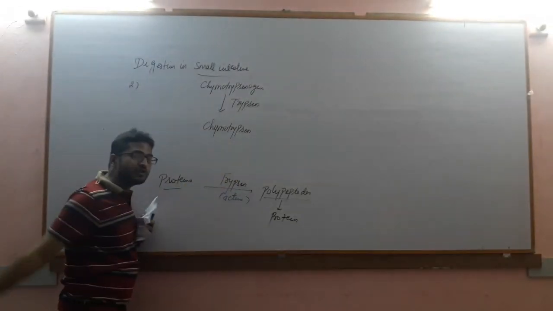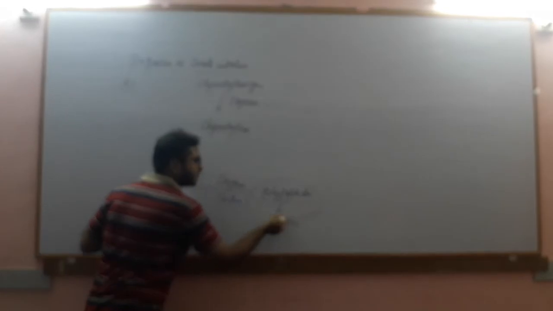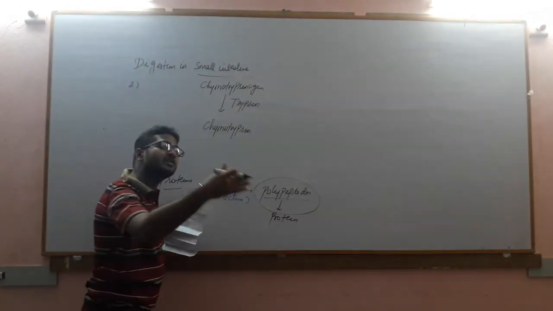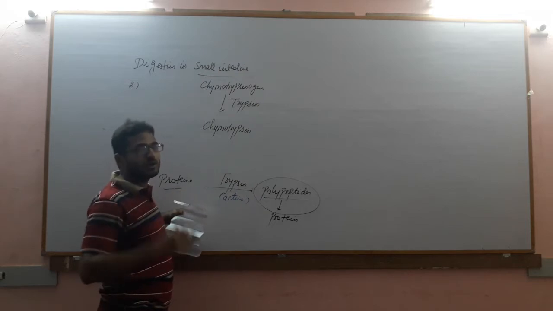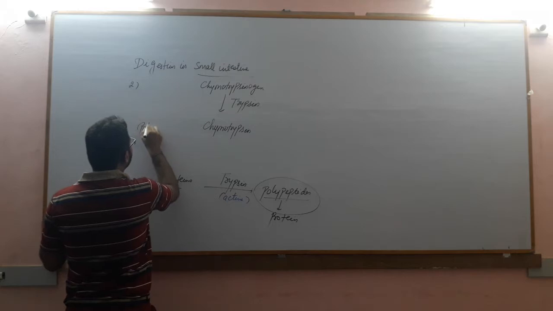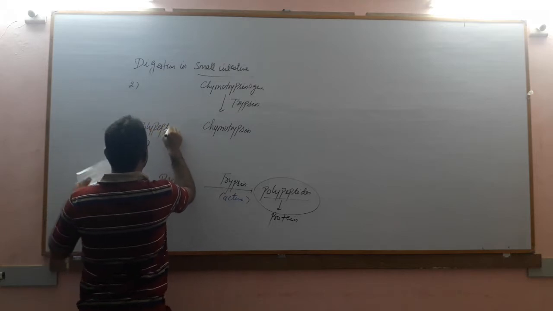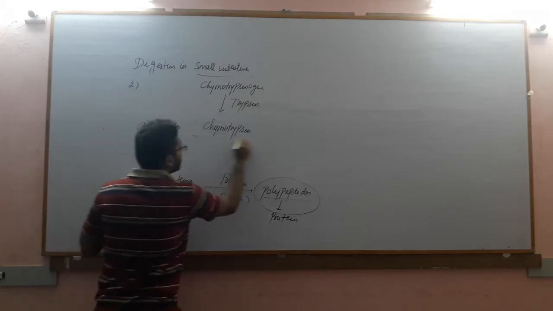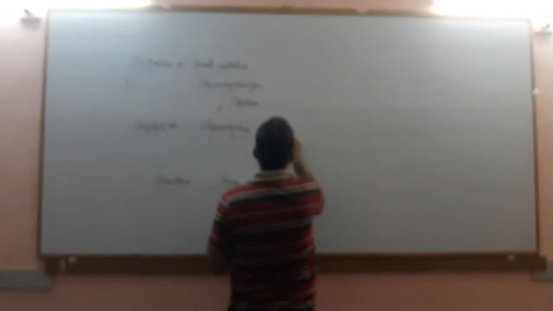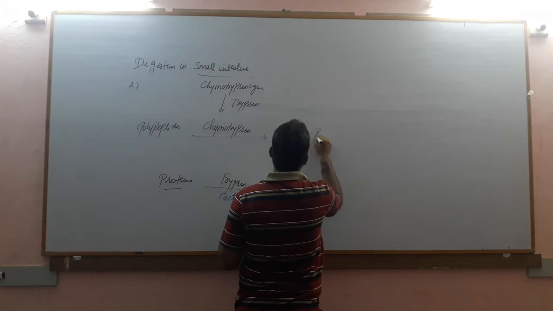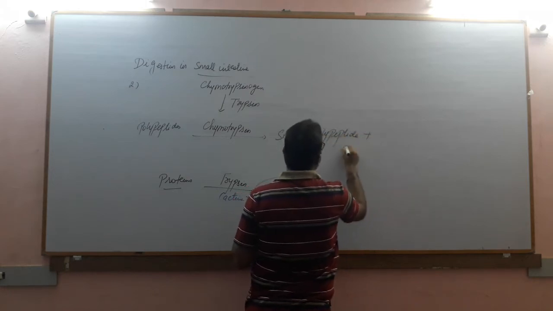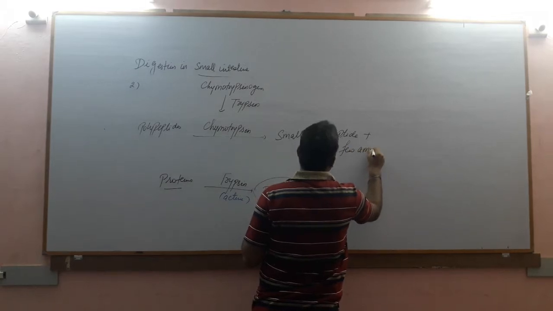What will this chymotrypsin do? It will act on these polypeptides. It will start degrading these polypeptides into further smaller polypeptides of smaller molecular weight or smaller molecular size. So these polypeptides, in the presence of this chymotrypsin, are broken down to produce smaller polypeptides plus a few amino acids.